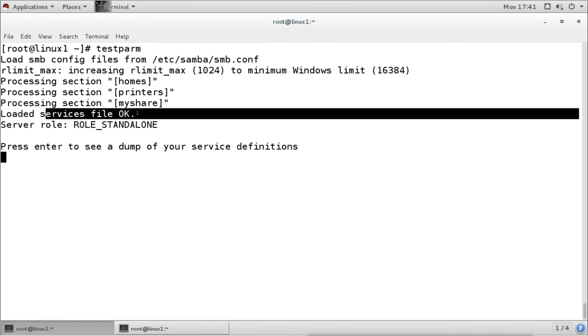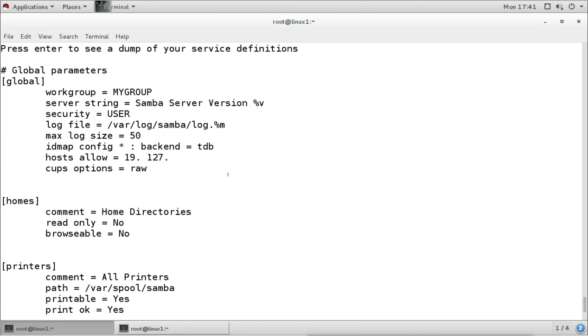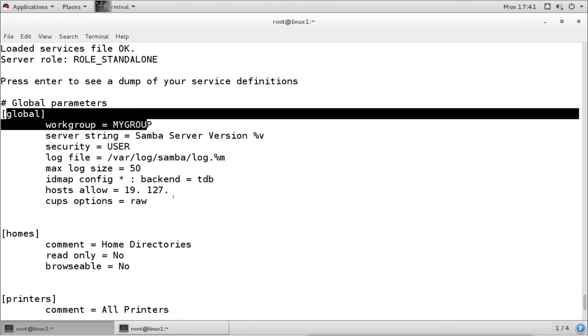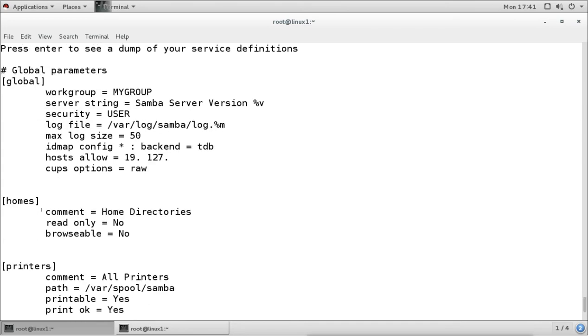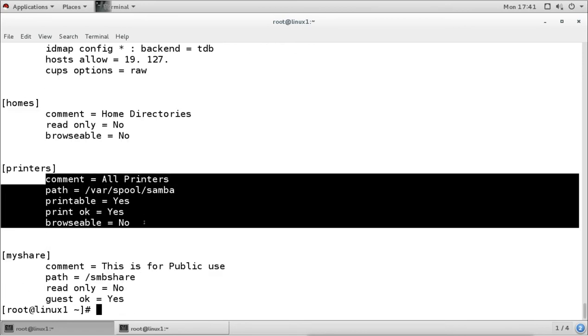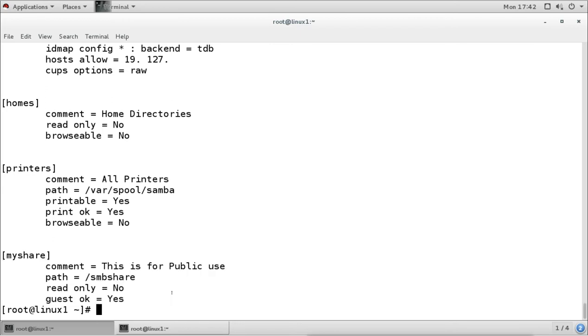Everything is okay, and we can see the role for our server is standalone server, and it says press enter to dump the configuration definition. So I will press enter here. It shows all the configuration which I configured. This is the global section. Then under the home section, for the home directory share, these are the options. For the printer share, these are the options, and this is what we have created. Now it says here guest ok yes, that means we have allowed everyone, and read only no, that means we have given the write permission.